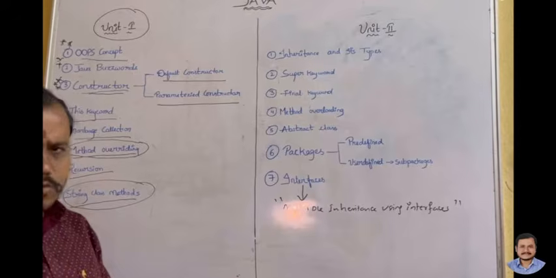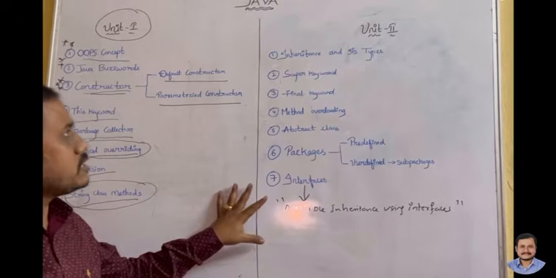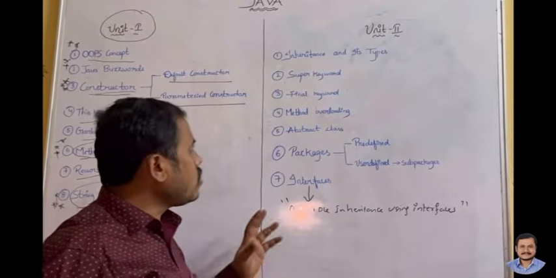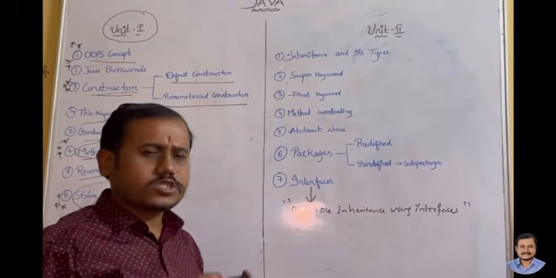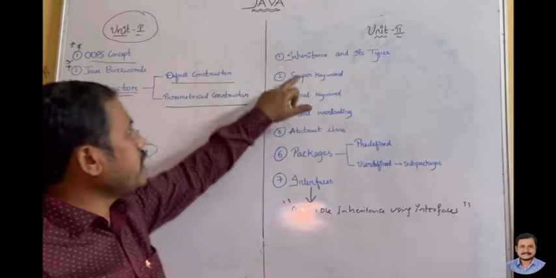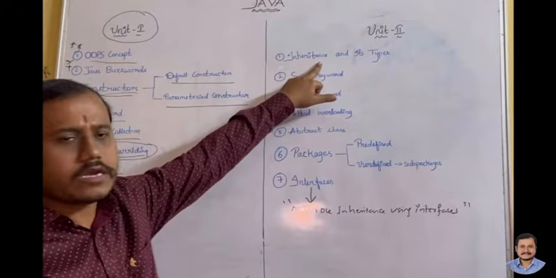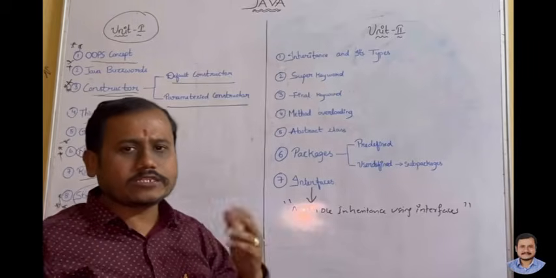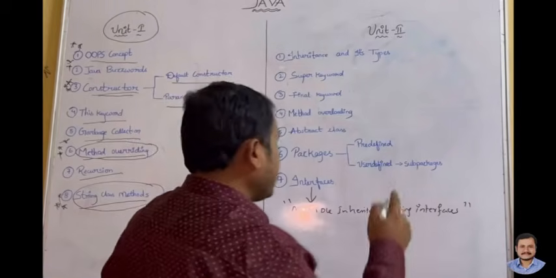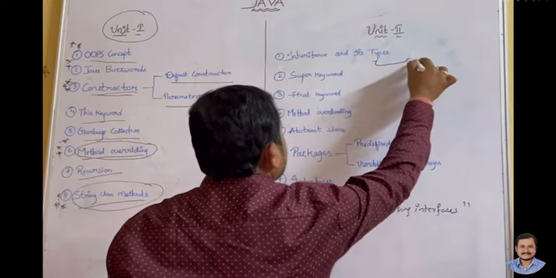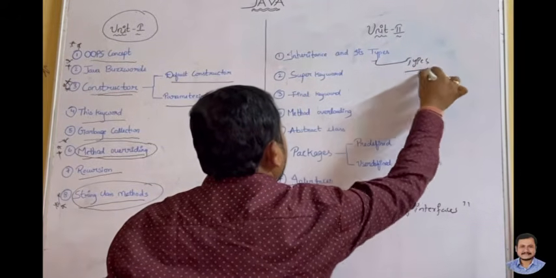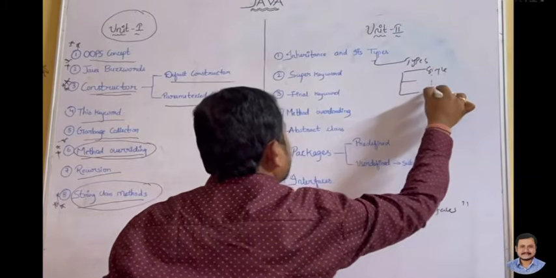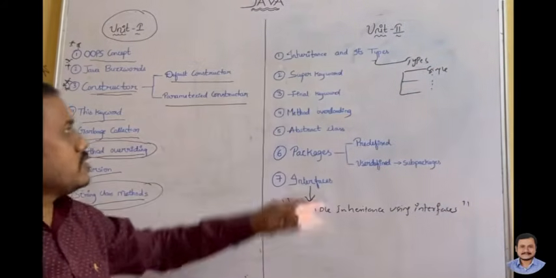We'll see what are the most important things we can expect from unit 2. This unit 2 is very important because all questions are expected questions, and most of the times they are asking them. With inheritance and its types, you already know there are different types of inheritance. They may ask you any question like single level inheritance, multiple inheritance, multilevel inheritance, hierarchical inheritance, that is, the types. You need to study all the types of inheritance, because they may ask you any one of them.